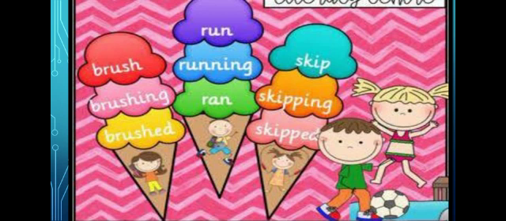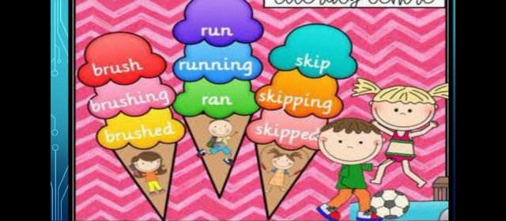And when we add ing, the word changes into the ing form, like brushing, running, looking, smiling, laughing, crying, sitting, standing, jumping, playing, singing, eating. So when we add ing, the verbs change into the ing form.